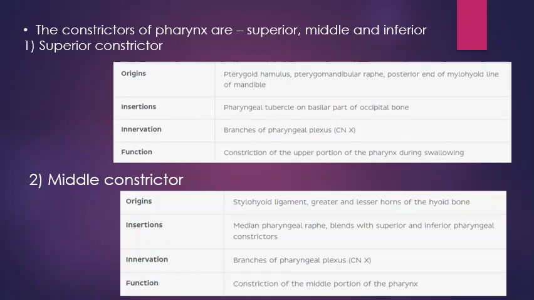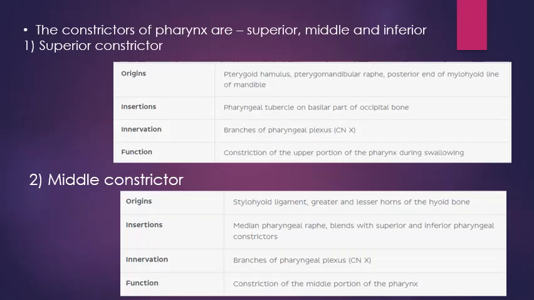Constrictors of pharynx are superior, middle, and inferior. Superior constrictor originates in pterygoid hamulus, pterygomandibular raphe, and posterior end of mylohyoid line of mandible. It inserts into pharyngeal tubercle on basilar part of occipital bone. It is innervated by pharyngeal plexus of cranial nerve 10. It constricts the upper portion of pharynx during swallowing.